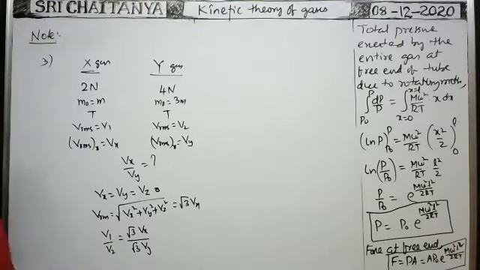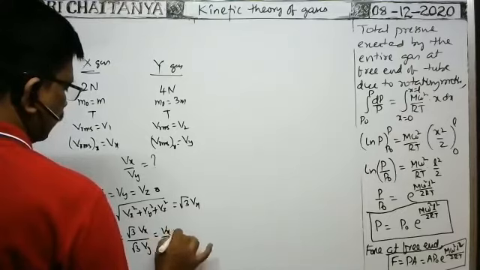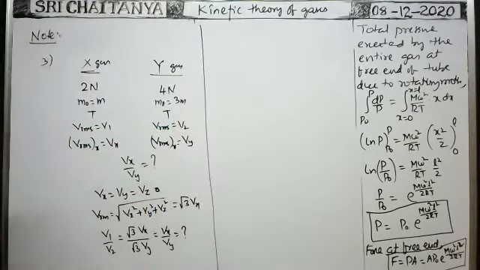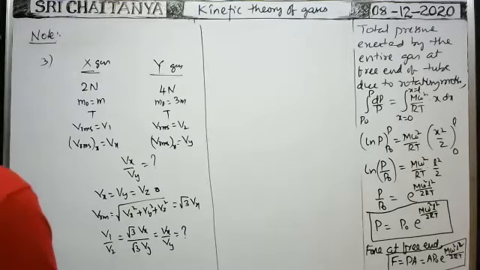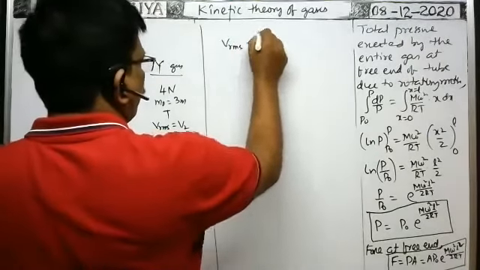So that is equal to Vx by Vy only. That means we have to find the ratio between the RMS velocities only. That gives the ratio between the RMS velocities of the x components of the velocity. You will get it.